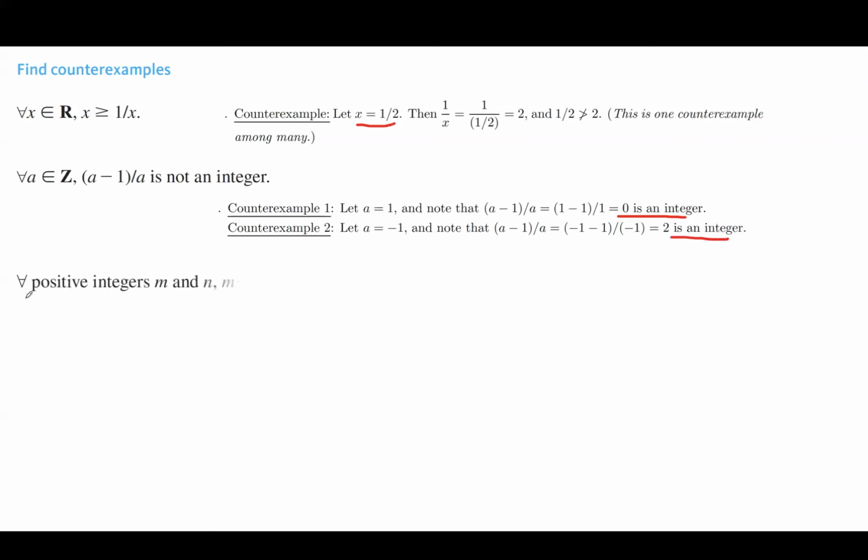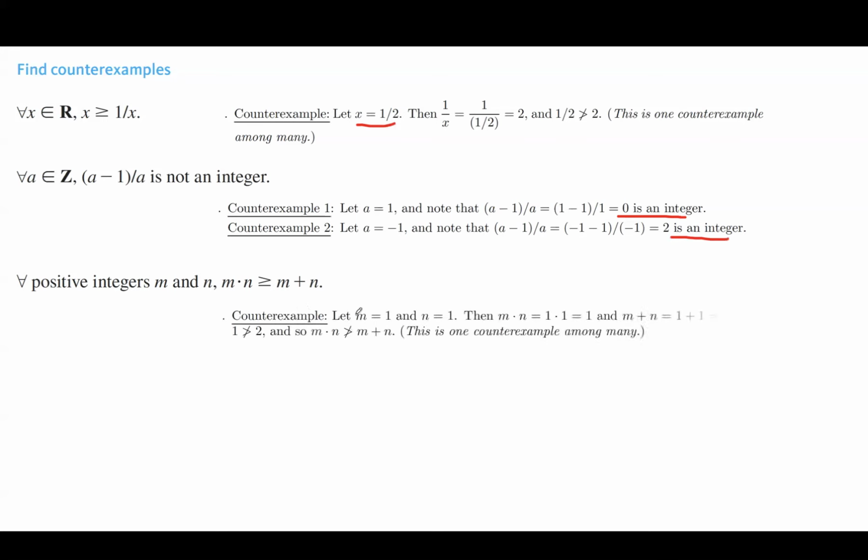The next universal statement says, for every positive integers m and n, the multiplication of m and n is more than or equal to the summation of m and n. You can find counterexamples, not just one, many. One of them here is to set m to be 1, n to be 1. Obviously, the multiplication of m and n is 1, but if you add them together, it becomes 2. So obviously, 1 is not more than 2. So we found a counterexample here.